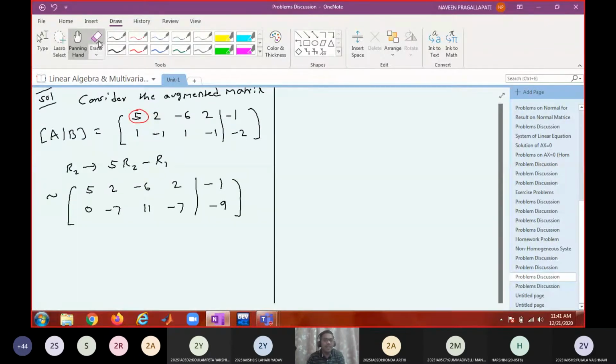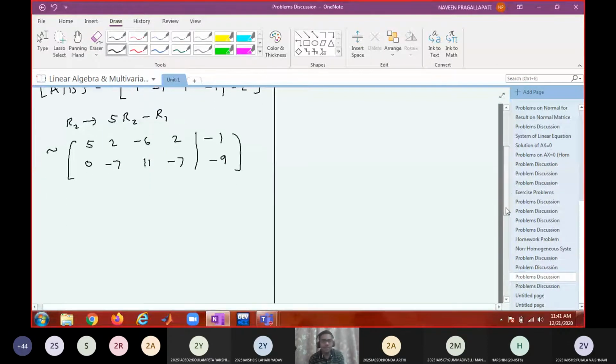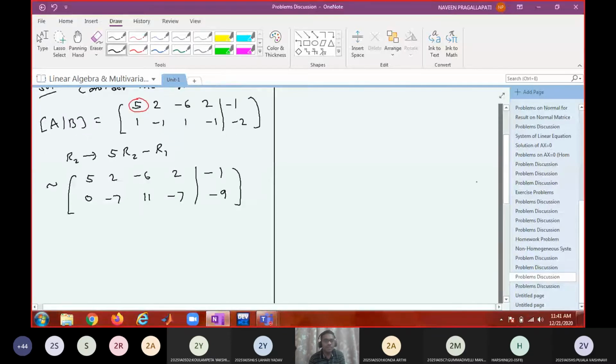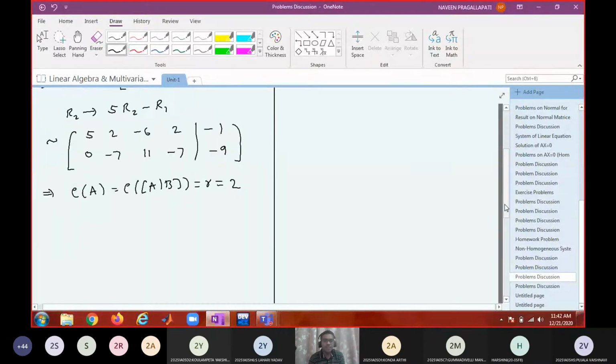So are these calculations correct? If so, then what is your conclusion? What is the rank of the coefficient matrix? 2. Rank of the augmented matrix? 2. Number of non-zero rows, 2. So this implies that rank of the coefficient matrix is equal to rank of the augmented matrix equals r equals 2.